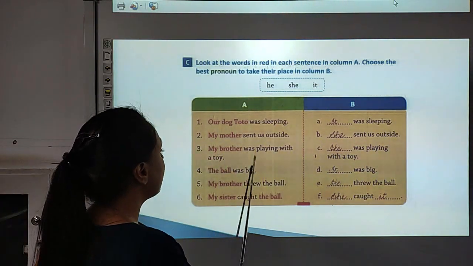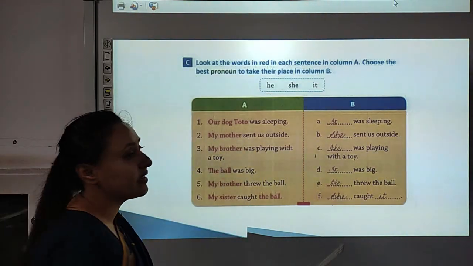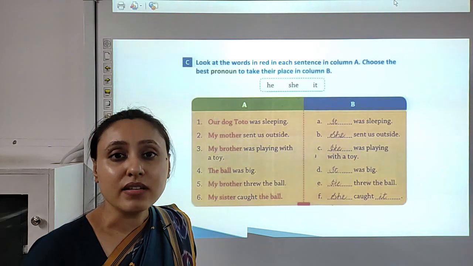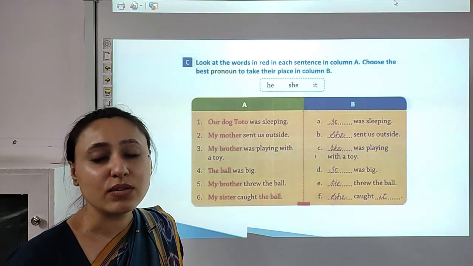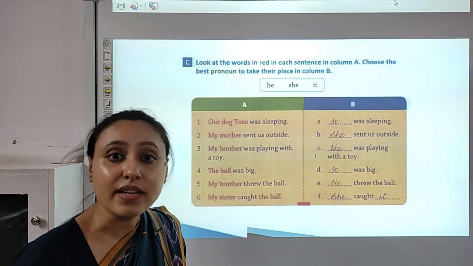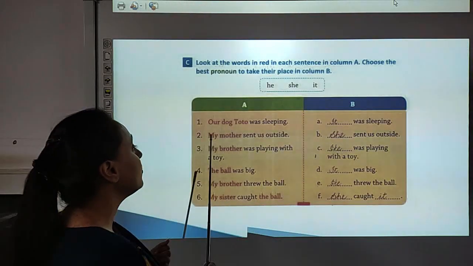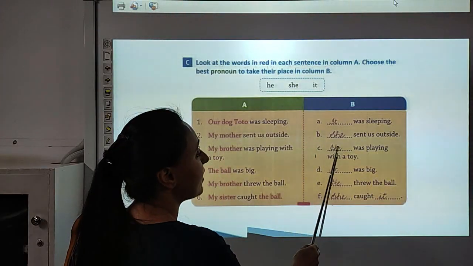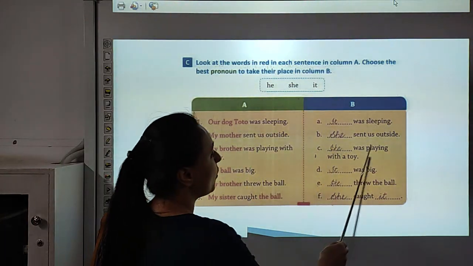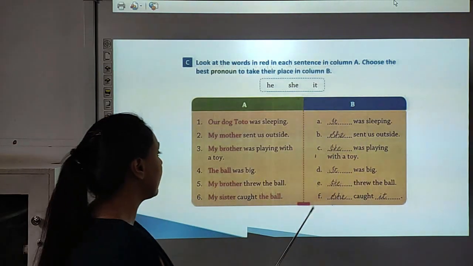My brother was playing with a toy. Here we are talking about a brother. We use brother for a boy, right? So we will write he in place of my brother. He was playing with a toy.